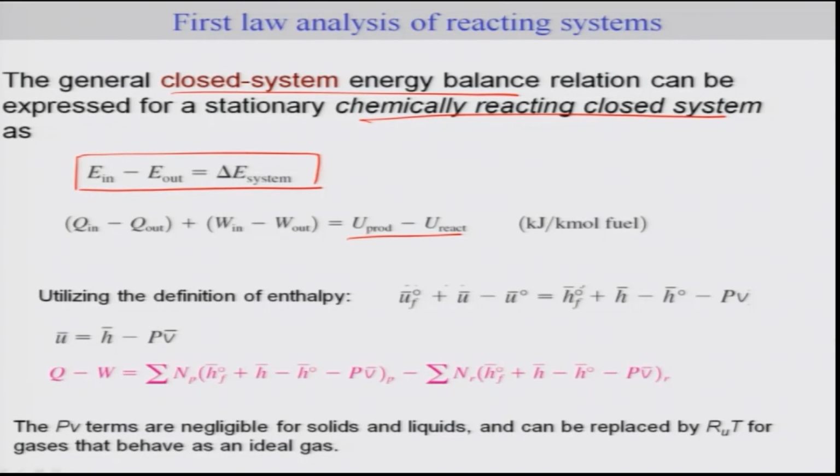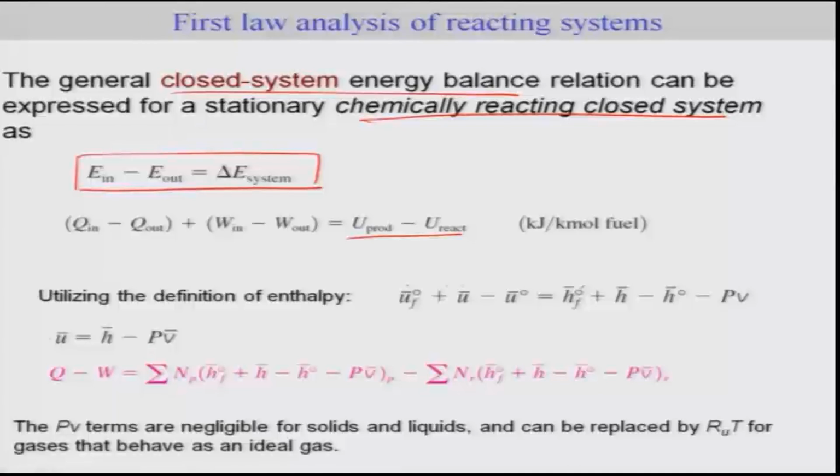But as we already discussed, table A-26, the table which we have used, contains the enthalpy values, and we can rewrite this expression of the energy balance for the closed chemically reactive system in terms of the enthalpy. One can make use of the relation of the internal energy with enthalpy, where the bar represents per unit mole, and rewrite this expression.